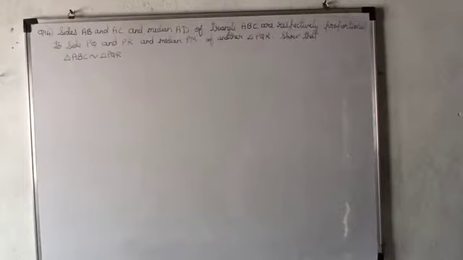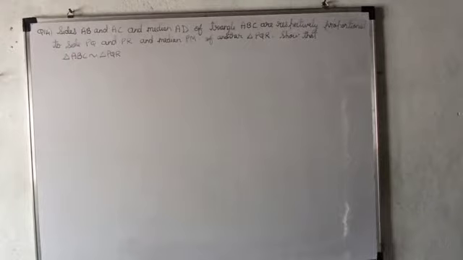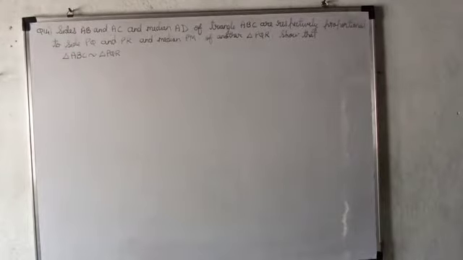Hello students, we will see question number 14 of exercise 6.3. The question is, side AB and AC and median AD of a triangle ABC are respectively proportional to side PQ, PR and median PM of another triangle PQR. Show that triangle ABC is similar to triangle PQR. So, this is similar to question number 12.